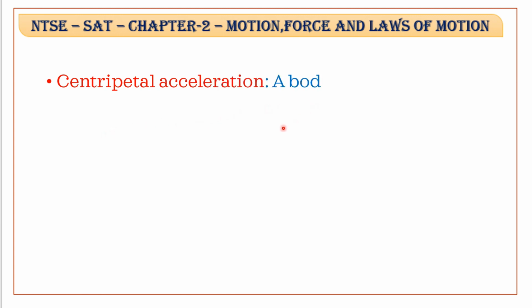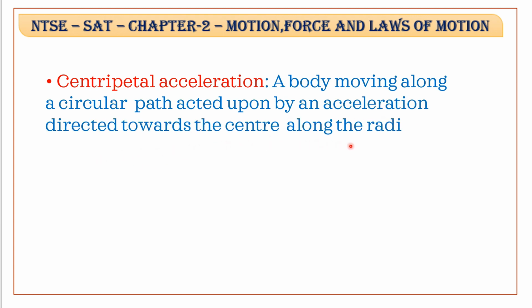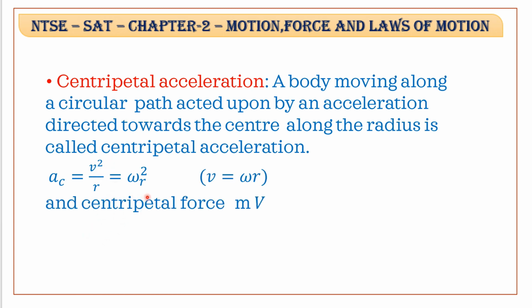Centripetal acceleration. A body moving along a circular path acted upon by an acceleration directed towards the center along the radius is called the centripetal acceleration. Centripetal acceleration equals v square by r, which equals omega square r. So here v is equal to omega r. And the centripetal force m v square by r is equal to m omega square r, towards the center.